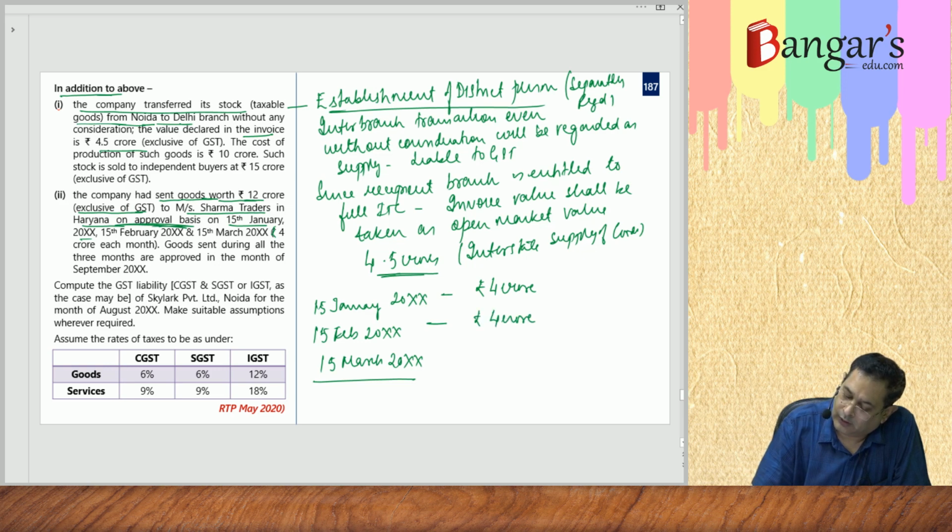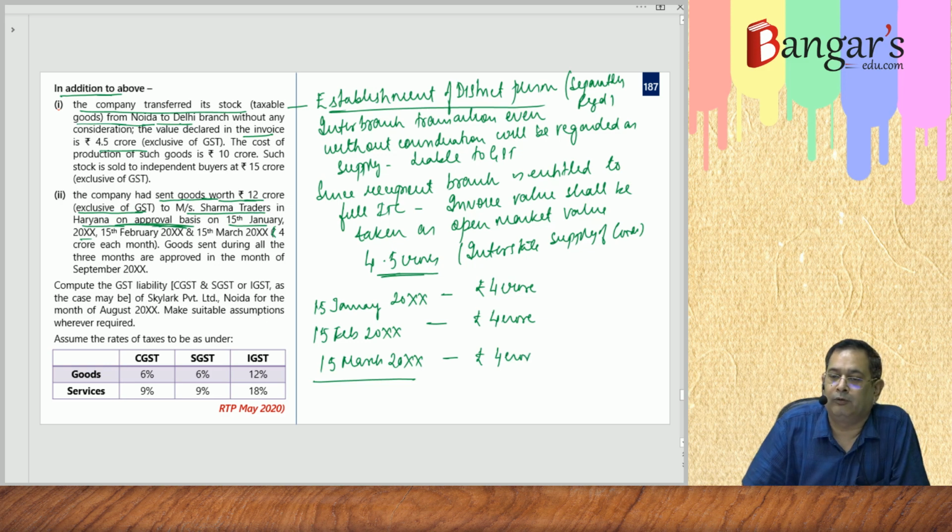Now, as you are aware, if supply takes place before 6 months from the date of removal, you have to make an invoice at that time and time of supply will arise at that time.